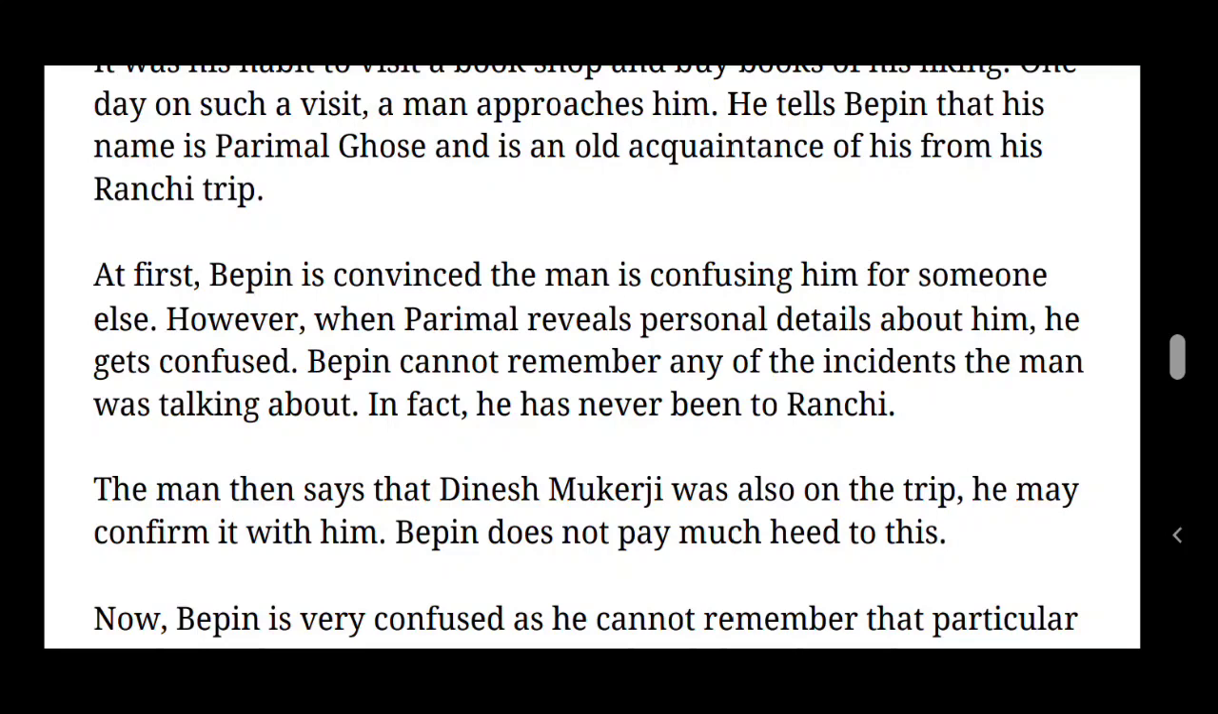So whatever Parimal Ghosh is telling about Bipin, Bipin cannot recall all the incidents that the man is pinpointing and talking about him. In fact, he has never been to Ranchi. So here Bipin completely forgot about that incident and the trip to Ranchi, but the man who met Bipin Chowdhury in the bookshop, Parimal Ghosh, is just telling everything about the personal details of Bipin as well as the Ranchi trip to him. That's all from the third paragraph, children.